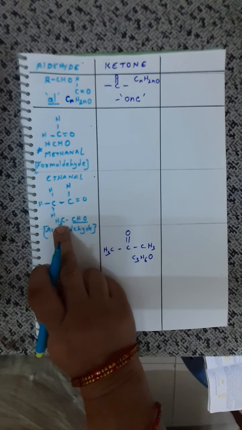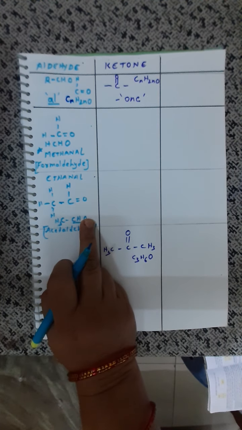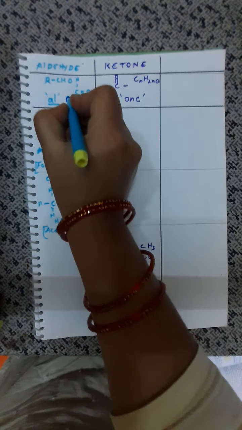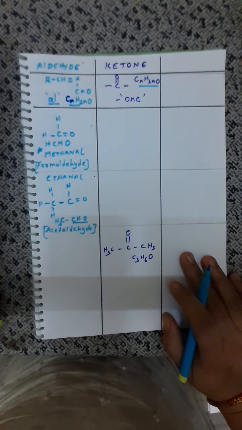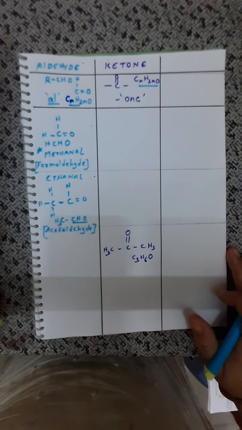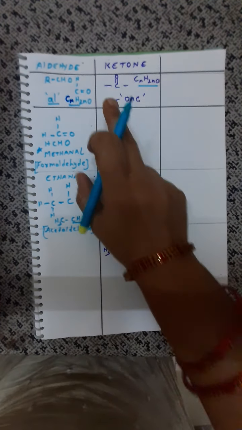Okay children, so we can see here, if I take up this one, it would be C2H4O. So it's correct, isn't it? So now observe here children, the formula is same but the structures are different. So can you just guess the name of these compounds? Yes, very good. These are called as isomers.